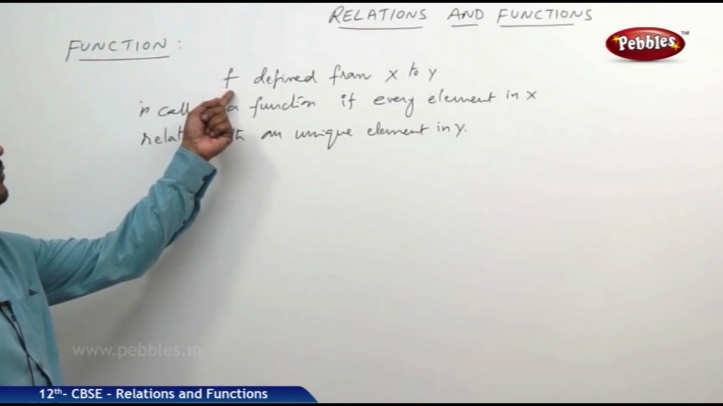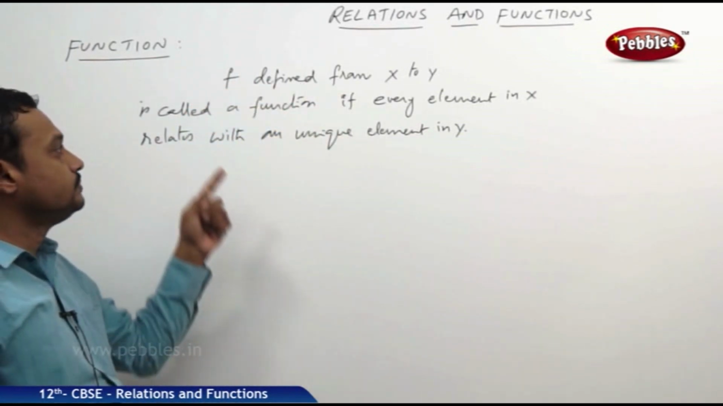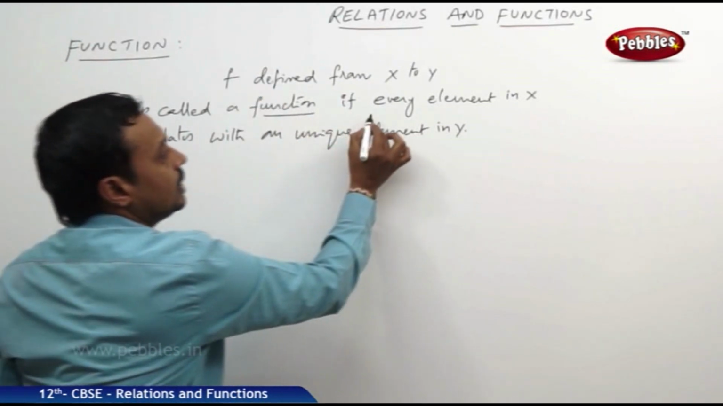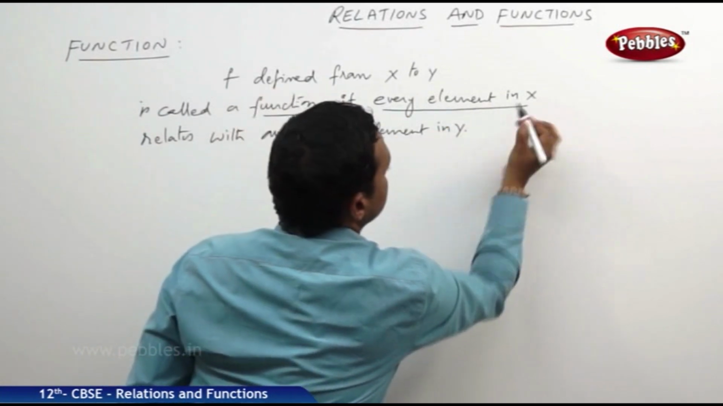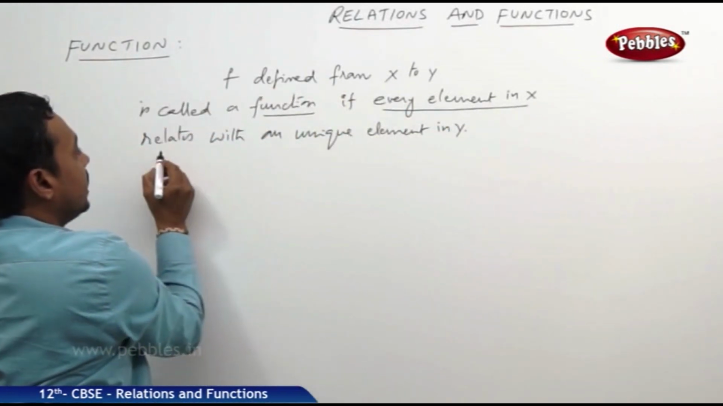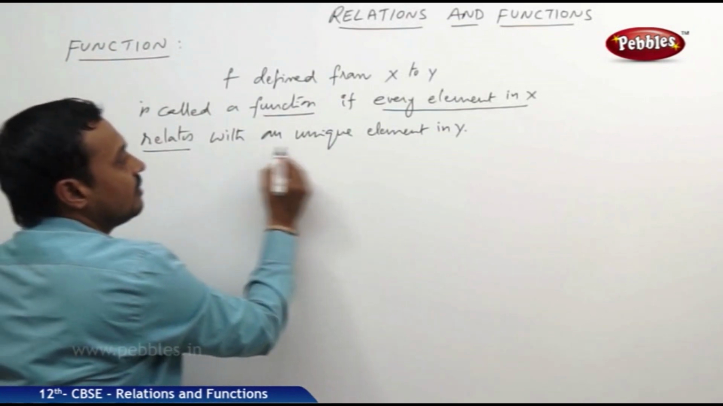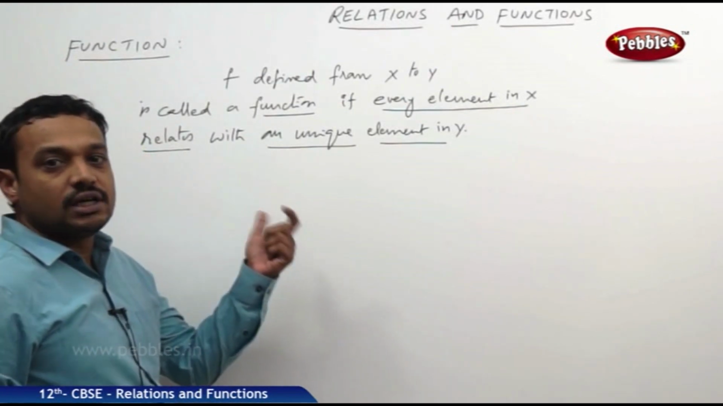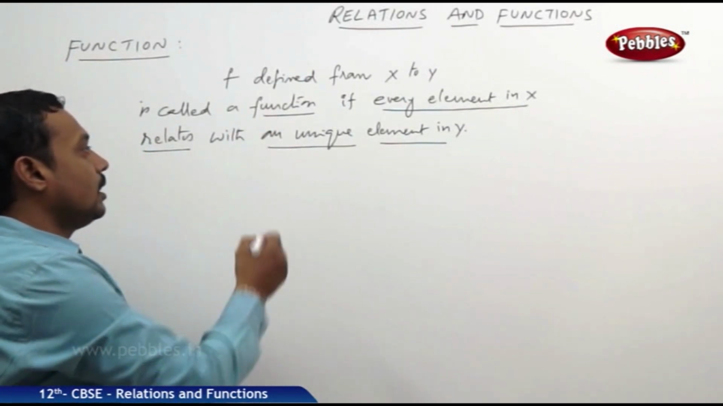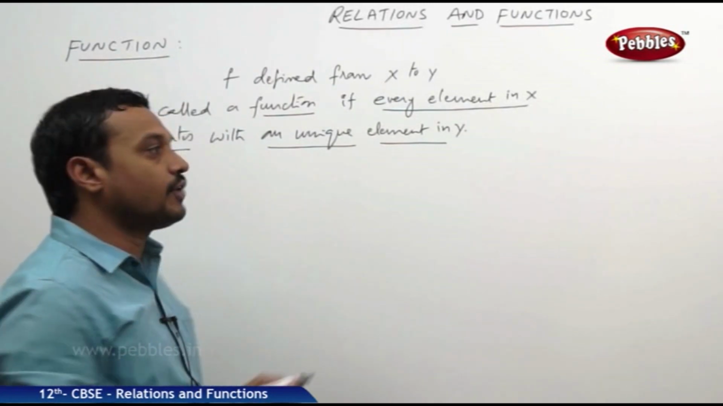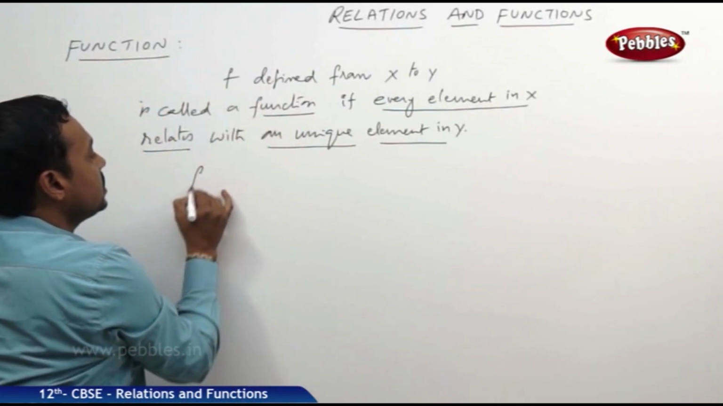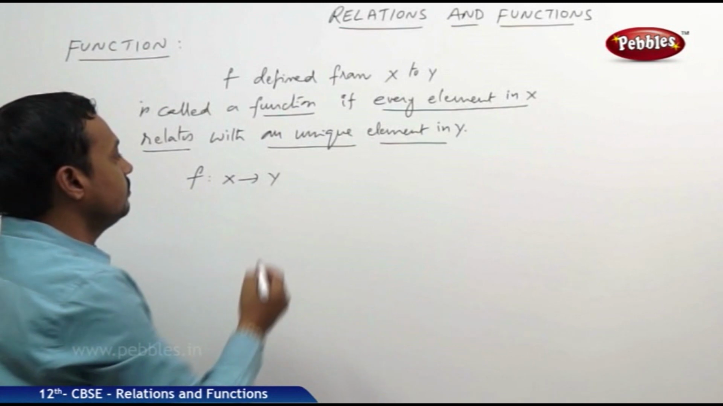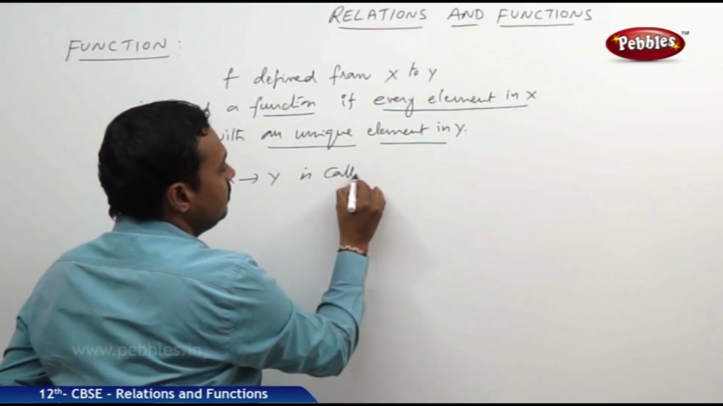See, a relation f defined from x to y is called a function. A relation is said to be a function if every element in x relates or associates with a unique element in y. So this is the basic definition of a function. In another way, it can be defined as a relation f which maps from x to y, of course defined from x to y, is called a function